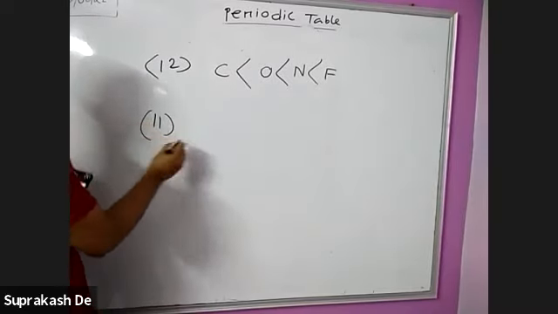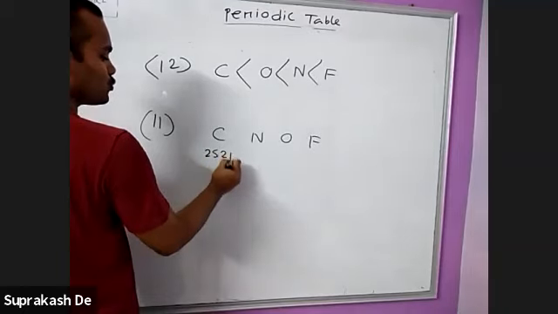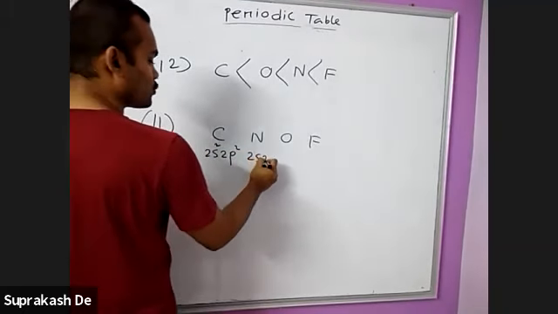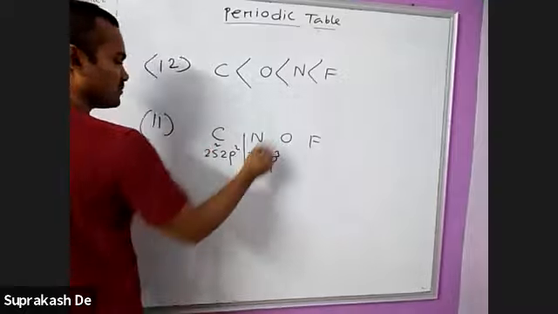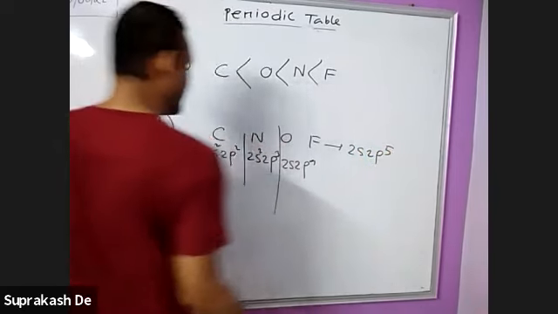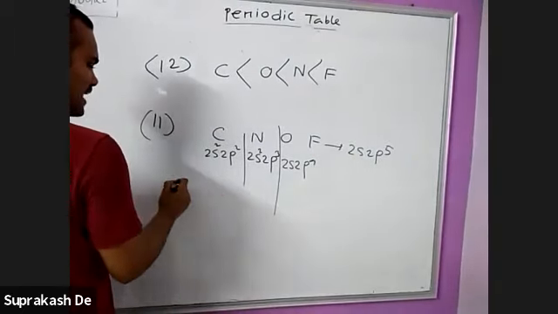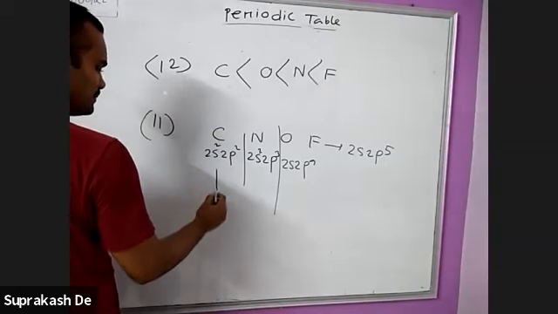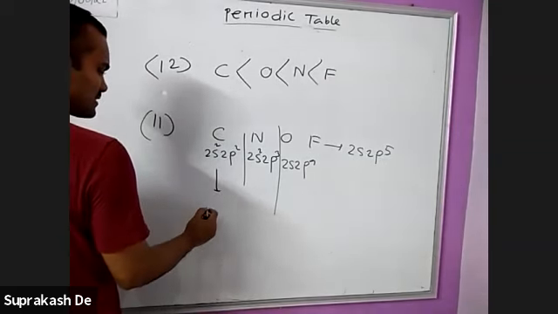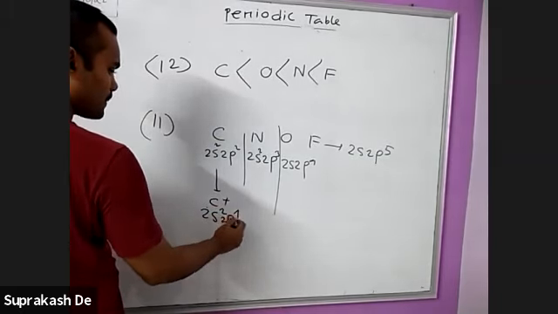Now 11. Carbon, nitrogen, oxygen, fluorine. First, the configurations: 2s2 2p2, 2s2 2p3, 2s2 2p4, 2s2 2p5. Now I want to release the electron from there. For the first IE, carbon becomes carbon plus with 2s2 2p1 only.